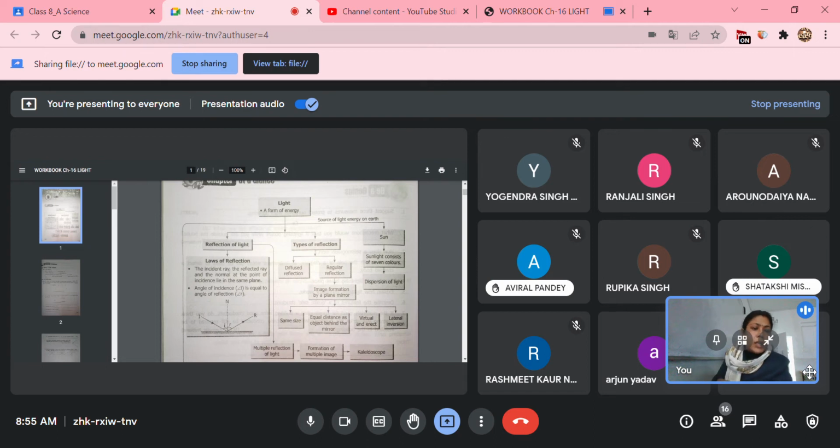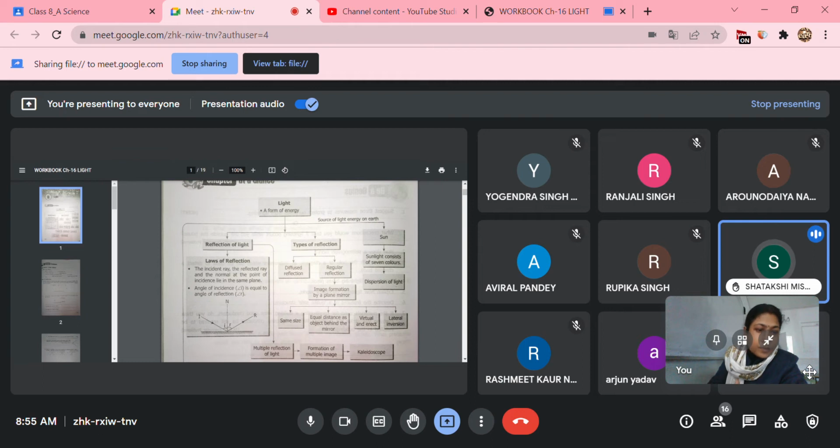For example, when we go to a barber shop, if we want to see the hair on the back of our head, he puts a mirror at the back of our head, and the light reflects from the small mirror to the large mirror, which is in front of us. So actually, we get multiple images.